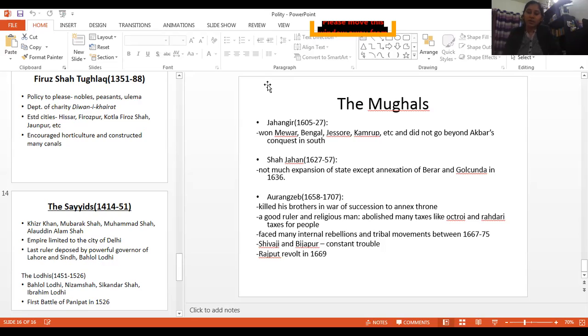So Balban actually told his son Bughra Khan, as we know from the contemporary historian of those times, Barni, that the tax should not be very little or very much more, because in both cases the peasants will have the tendency to revolt. That was the policy followed by Balban.